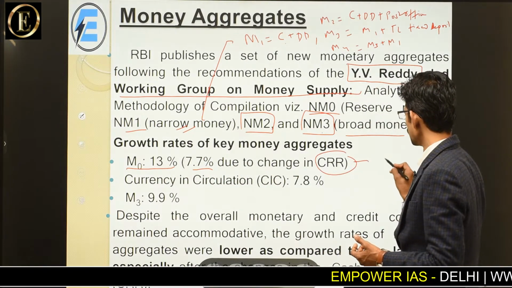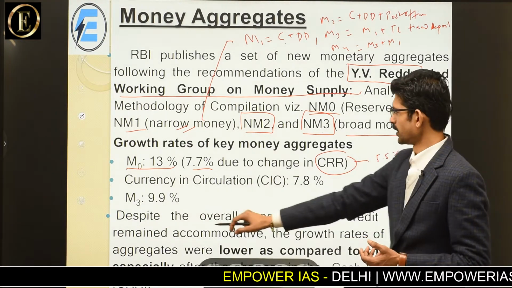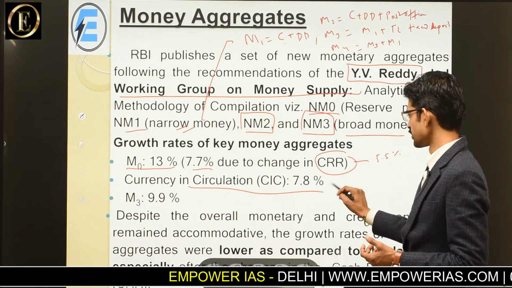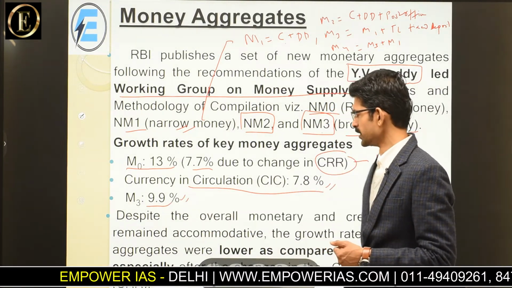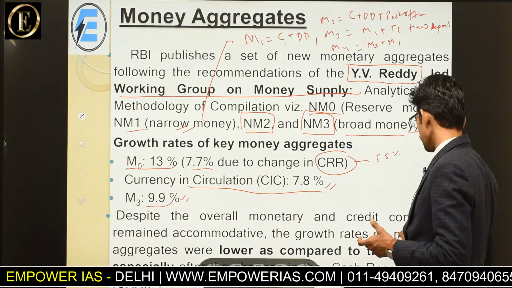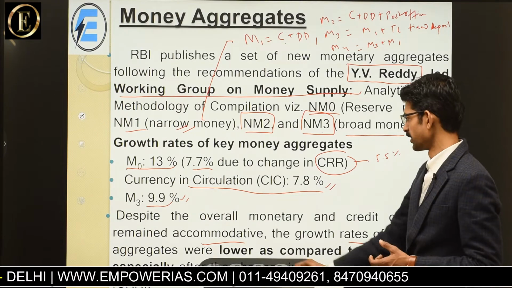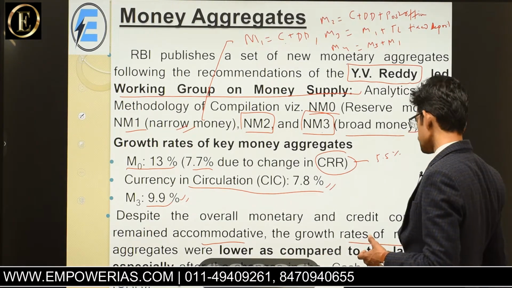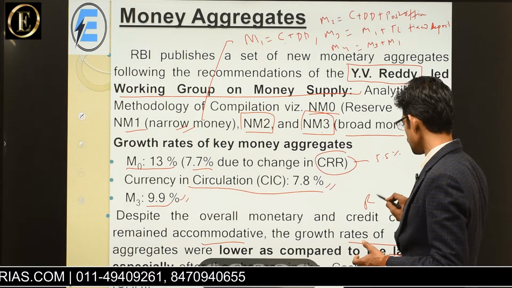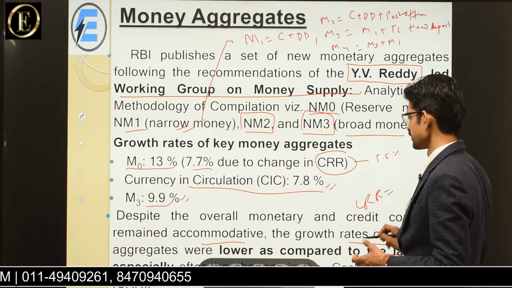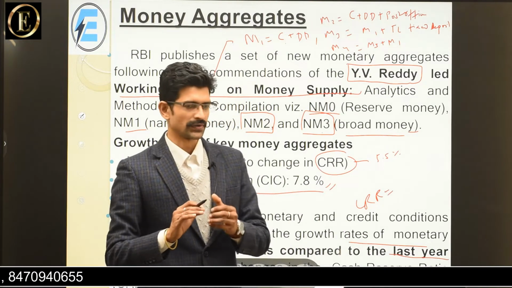So CRR was reduced from 5 to 5.5%, and currency in circulation CIC again goes to 7.8%. M3, as you can see, is 9.9%. So despite the overall monetary and credit conditions remaining accommodative, the growth rates of the monetary aggregates were lower as compared to the last year, especially after the changes in the cash reserve ratio. CRR जैसे ही change हो गया था, वैसे ही the monetary measures were changed and the money in circulation was changed in the economy.